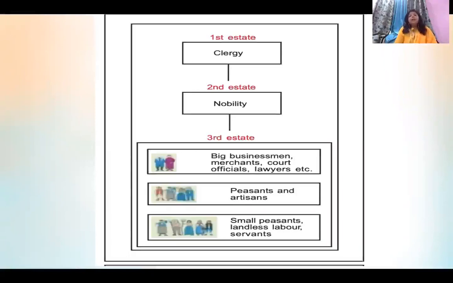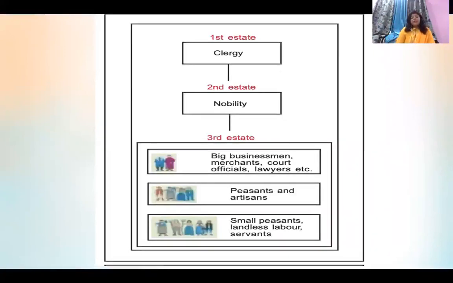So people blindly followed these clergy. So this was the first estate, that is the clergy. I hope it is clear. Once again, what is clergy? The people who belong to the church, serving the church. They may be priests or other officials who were working in the church.